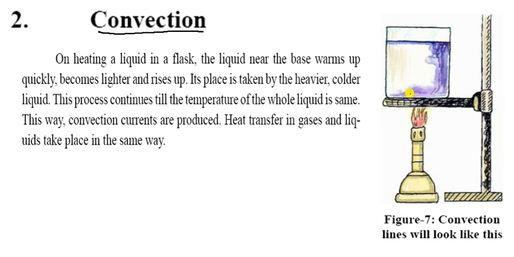When it is heated, some particles of water, or this permanganate, go upwards. When heated, it becomes lighter, so it goes upward, and the cold particles of water go downwards like this, and so on. The whole water is heated. Whenever they get heat, they go upward, and the cold water particles go downwards. So the whole water is heated, and this type of transfer of heat is called convection. So this is convection.